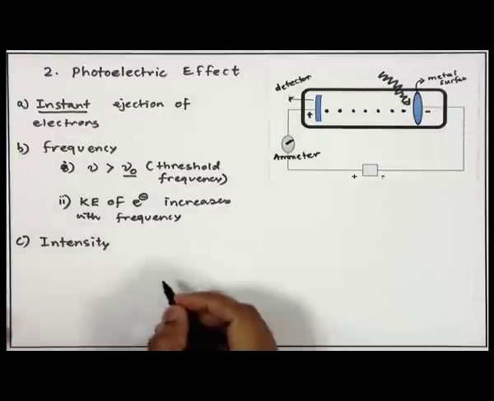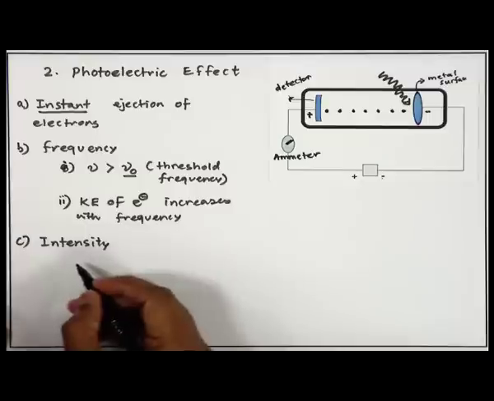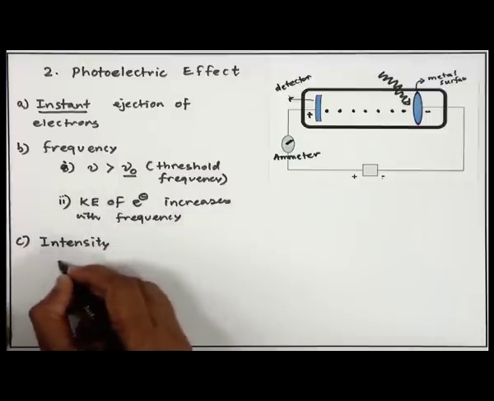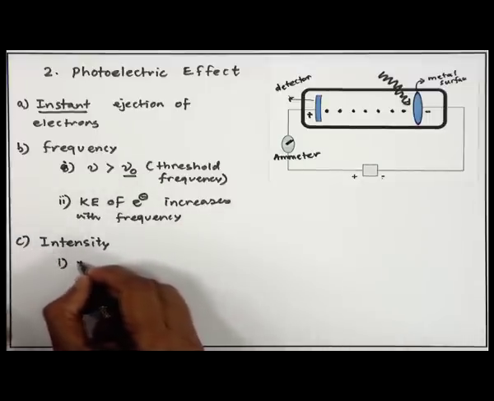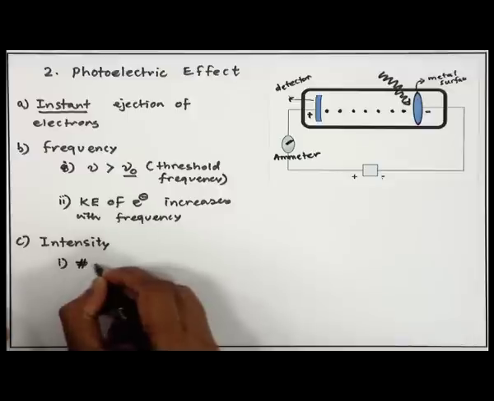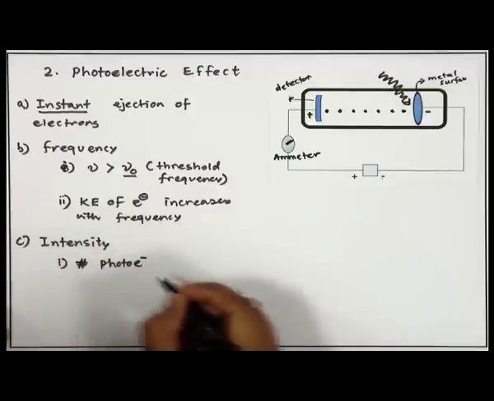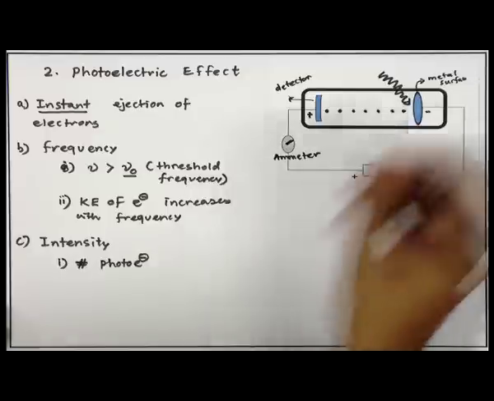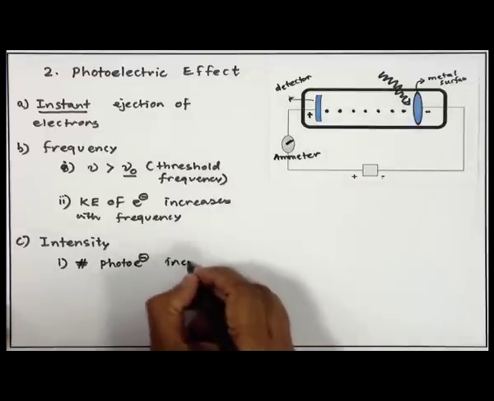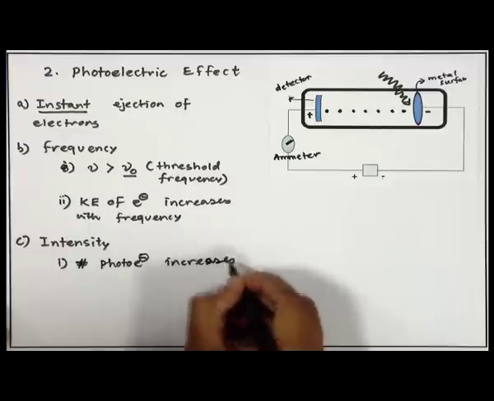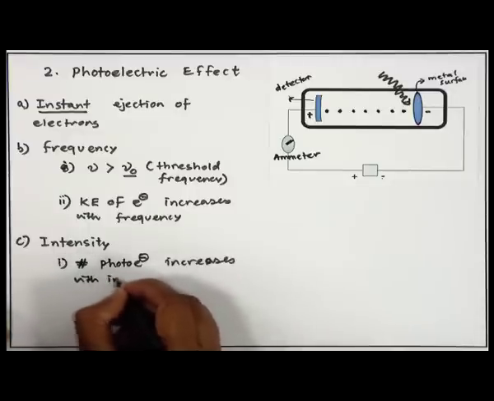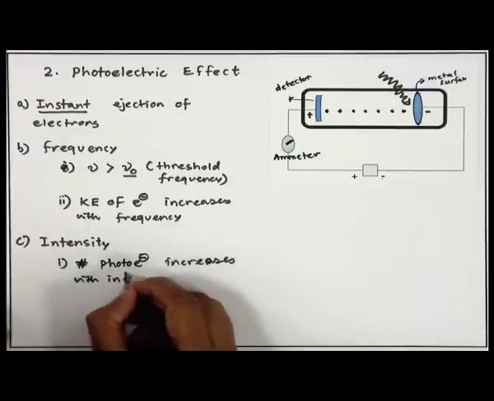But what he observed by increasing the intensity is that the number of photoelectrons ejected from the metal surface increases with intensity.